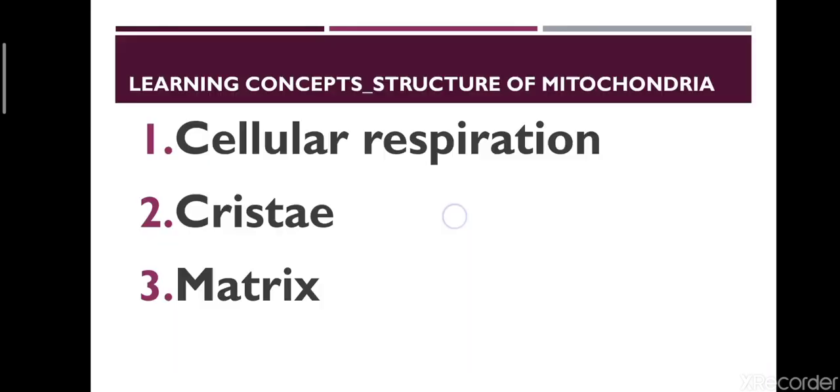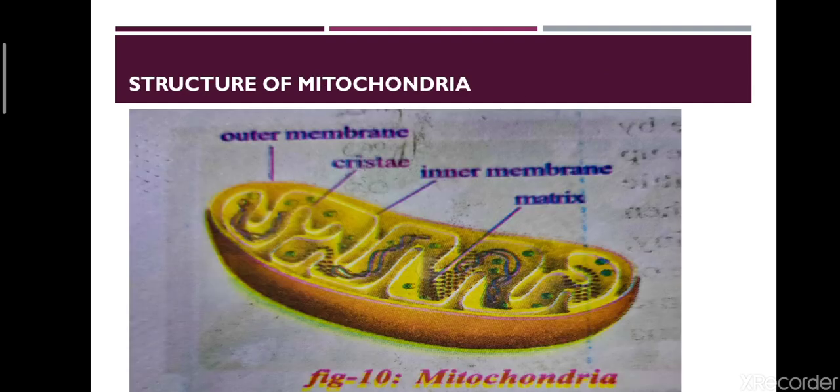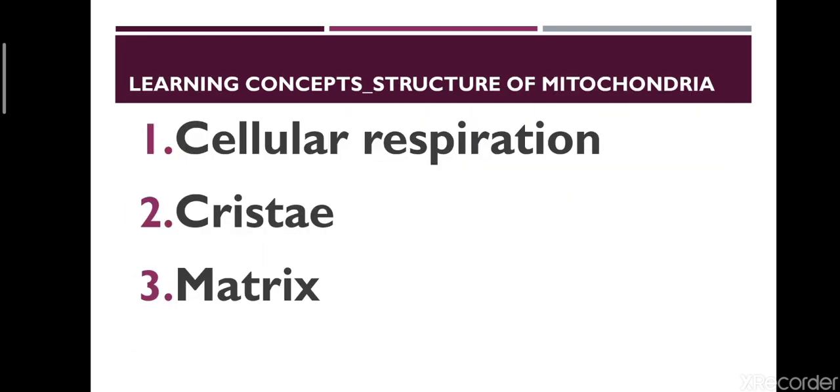In this video, our topic is structure of mitochondria and learning concepts of cellular respiration, cristae, and matrix. So, what is cellular respiration? Generally, we have an idea about respiration. During respiration, we inhale oxygen and we exhale carbon dioxide. In the process of respiration, energy will be released.